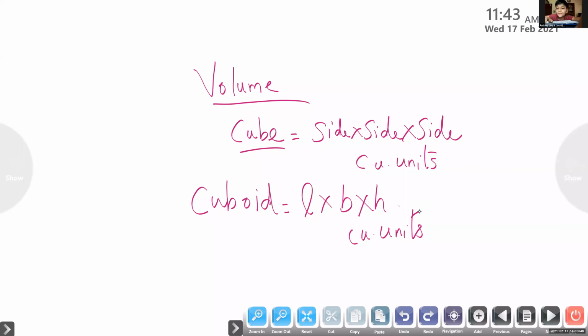Ma'am, what is the perimeter of a triangle? We can add all the sides: A plus B plus C. Because perimeter means the distance around. Sometimes all the sides are different, so we just need to add all the sides together. And then the volume of a cone. We are only learning this much.